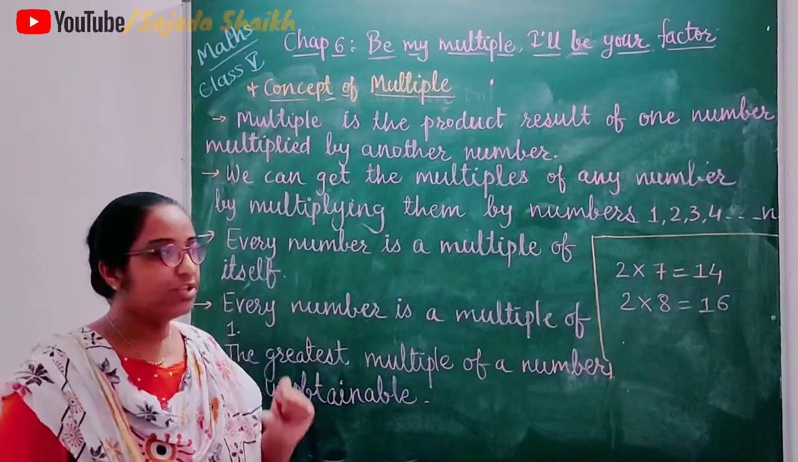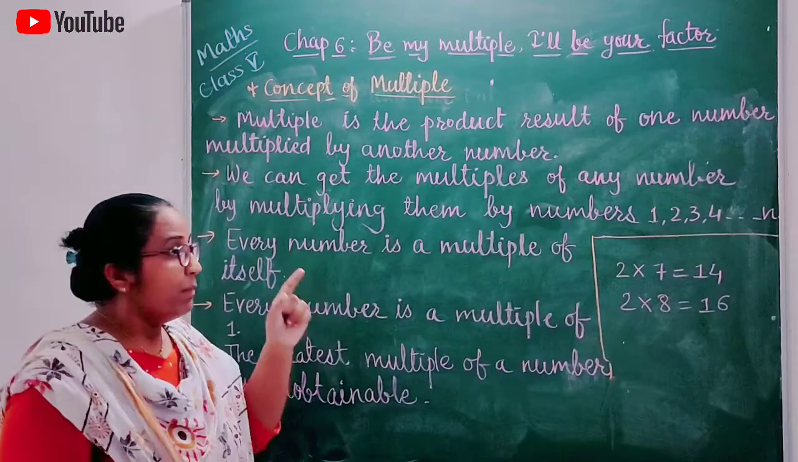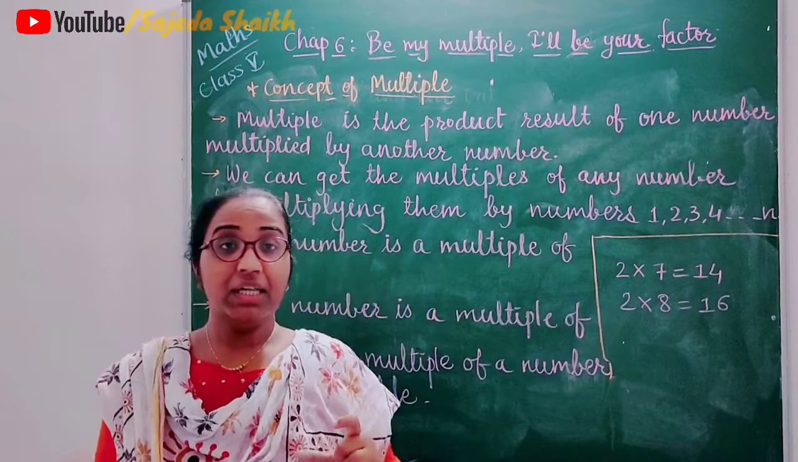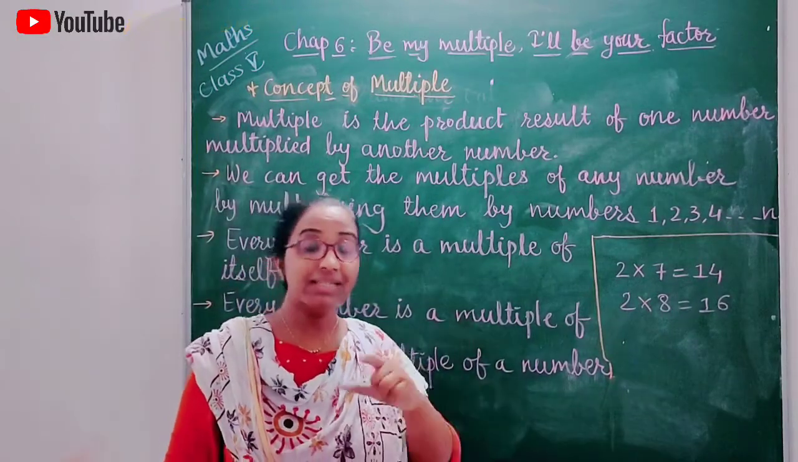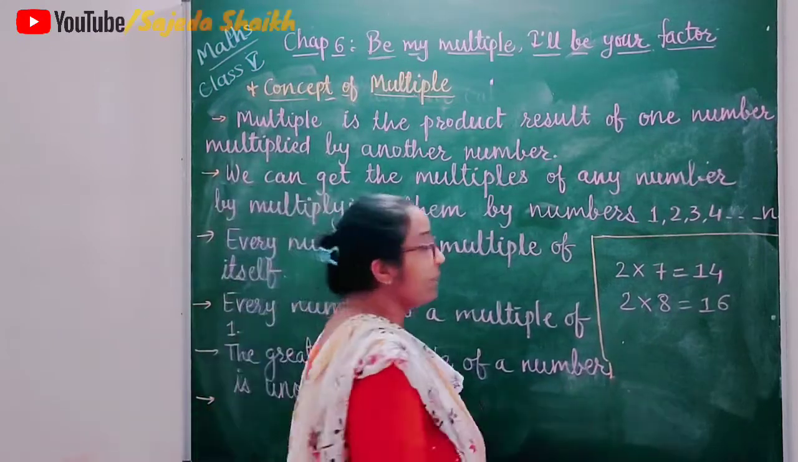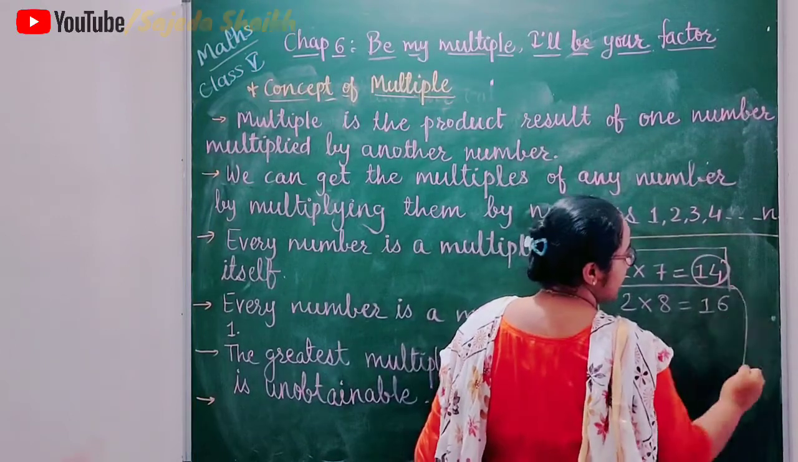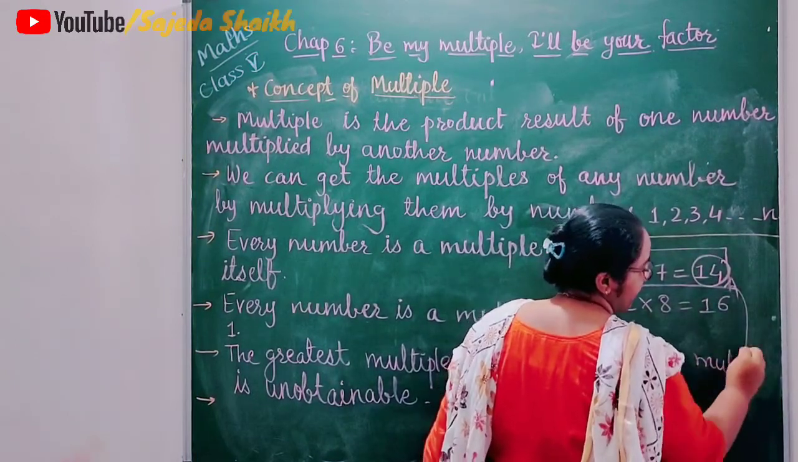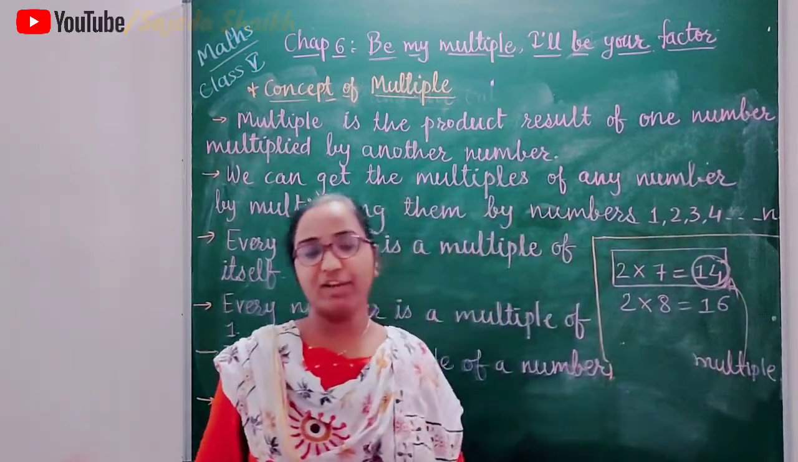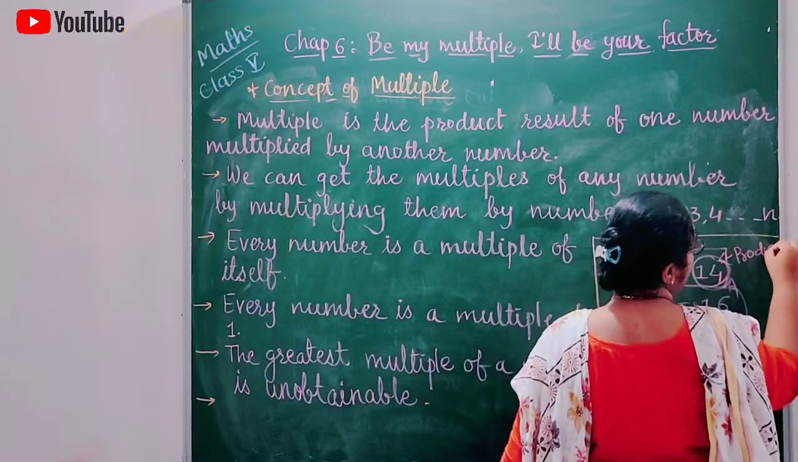What is a multiple? A multiple is the product result of a number multiplied by another number. Once again, a multiple is the product result of a number multiplied by another number. So here in 2 sevens are 14, this 14 is a multiple, because we know that the answer of multiplication is called the product.